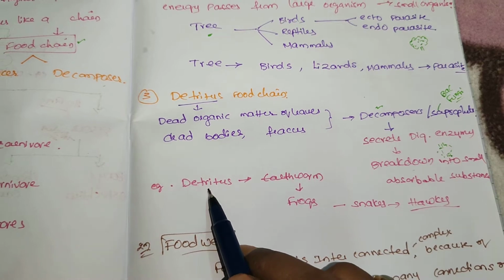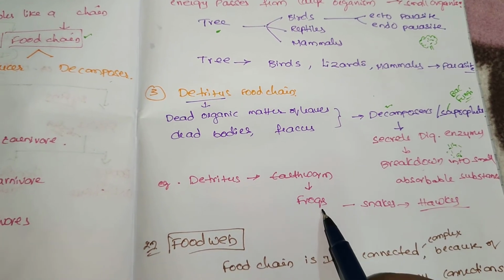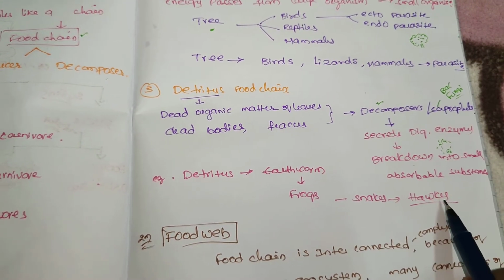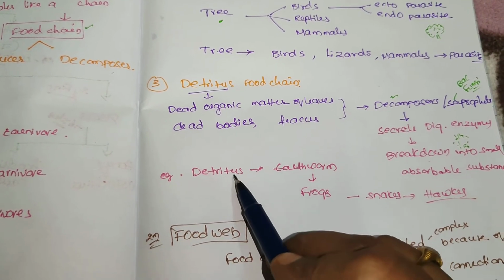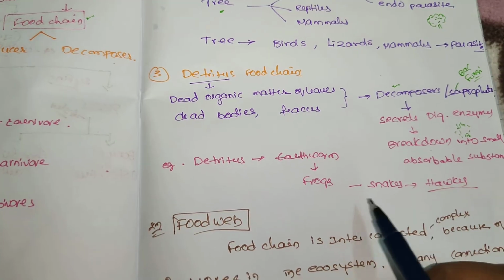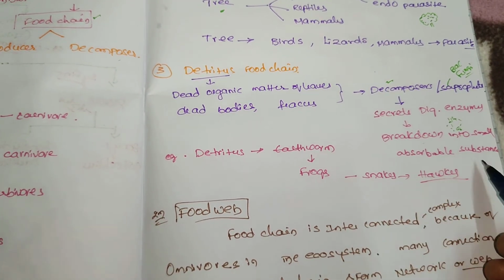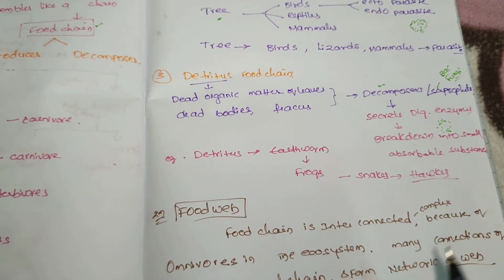Example: detritus to earthworm, then frog, then snake, then hawk. Here the earthworms decompose the detritus. The earthworm is eaten by frogs, the frog by snakes, and the snake by the hawk. So it is a detritus food chain.